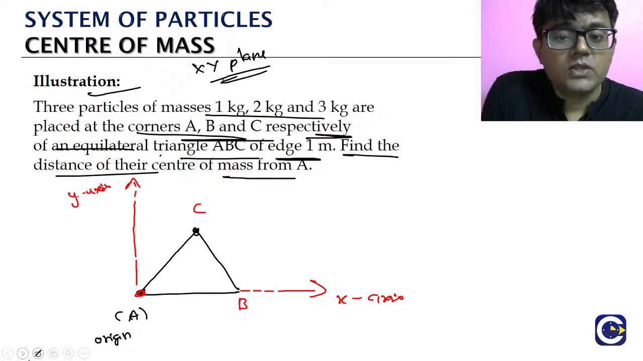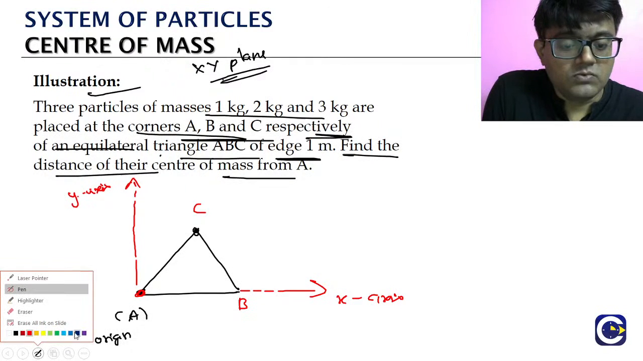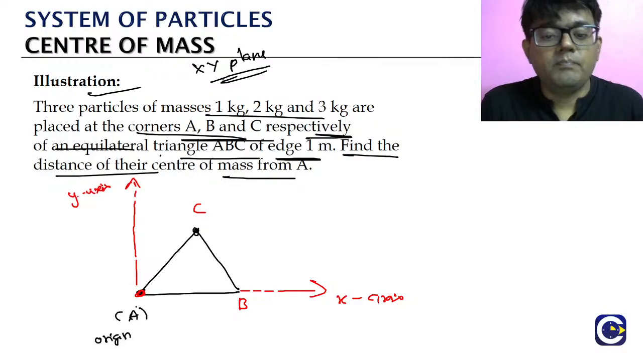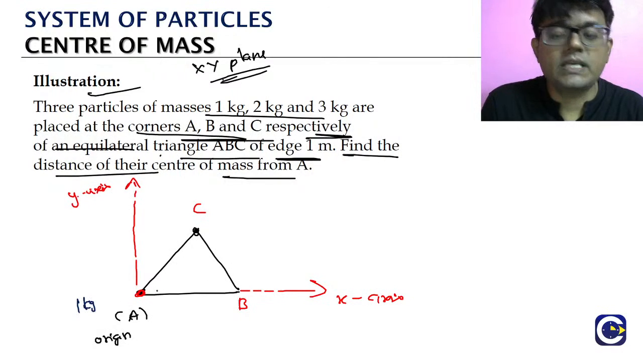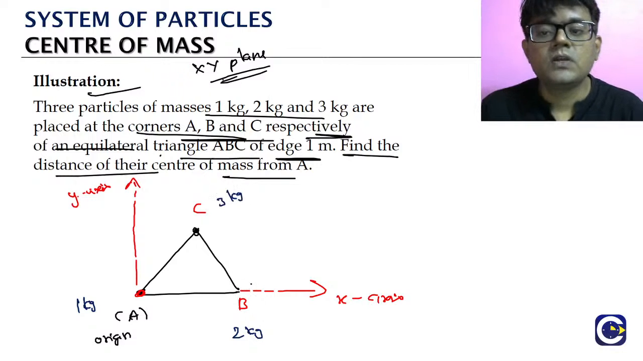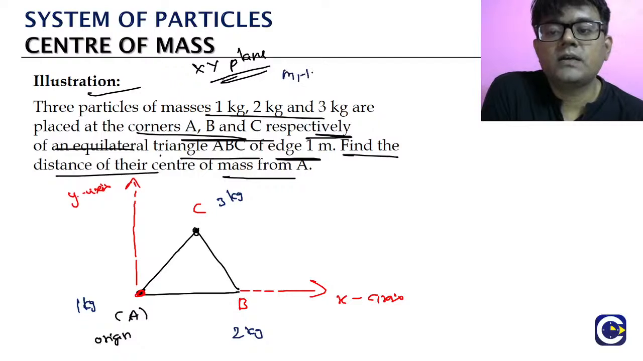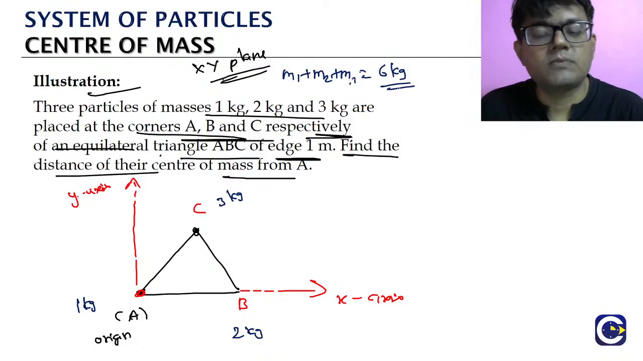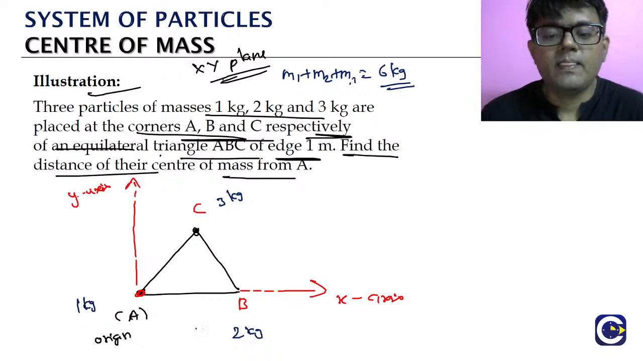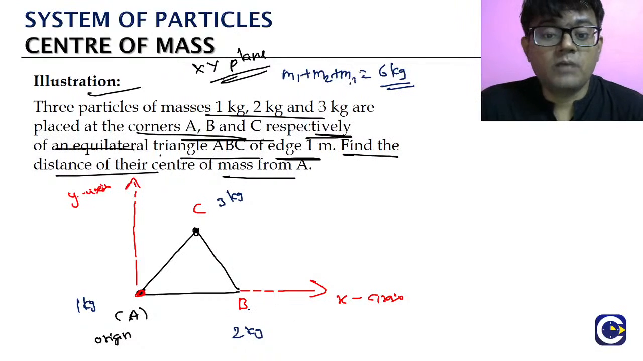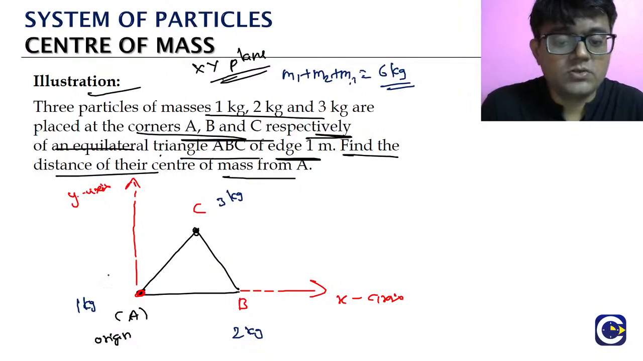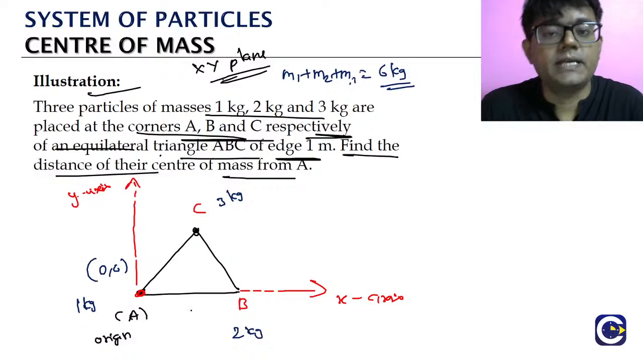Okay? So the mass values we know. What are the mass values? Particle A's mass is 1 kg, particle B's mass is 2 kg, particle C's mass is 3 kg. Okay, so what is m1 plus m2 plus m3? 1 plus 2 plus 3 is 6 kg. Okay? What is m1 plus m2 plus m3? That is 6 kg. Now see, we have to use the weighted average formula, meaning we need the coordinates of all the points. So A is the origin, right? So we can say the coordinates are 0 comma 0.